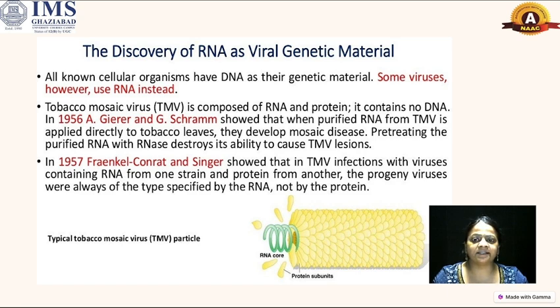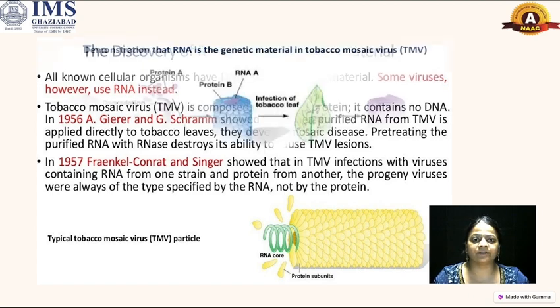In 1956, A. Gierer and G. Schramm showed that purified RNA from the TMV, when applied directly to tobacco leaves, developed mosaic disease. Pre-treating the purified RNA with RNase destroyed its ability to cause TMV infection. In 1957, Fraenkel-Conrat and Singer showed that in TMV infections with viruses containing the RNA from one strain and the protein from another, the progeny viruses were always of the type specified by the RNA and not the protein.